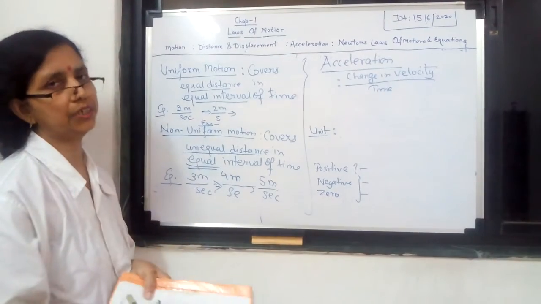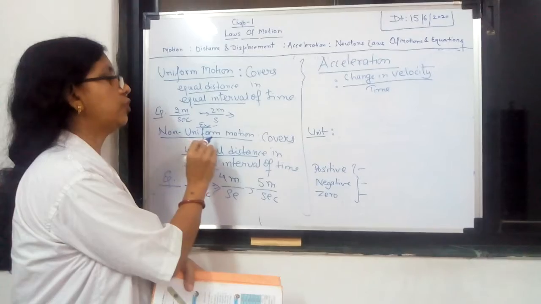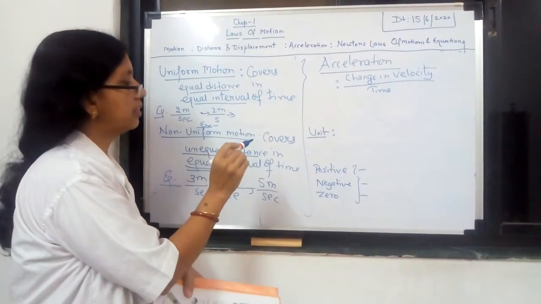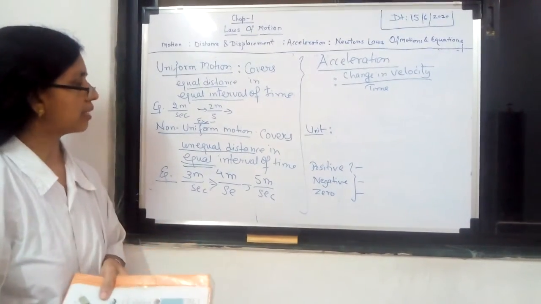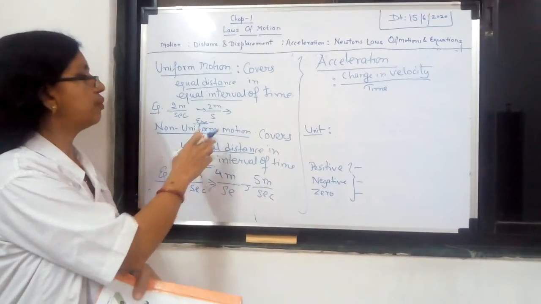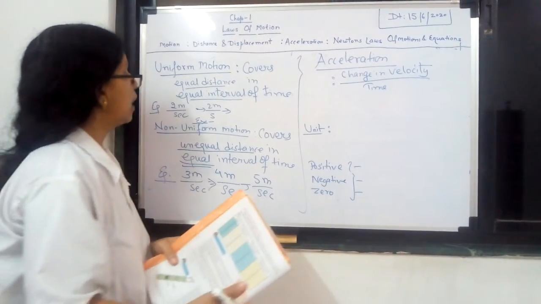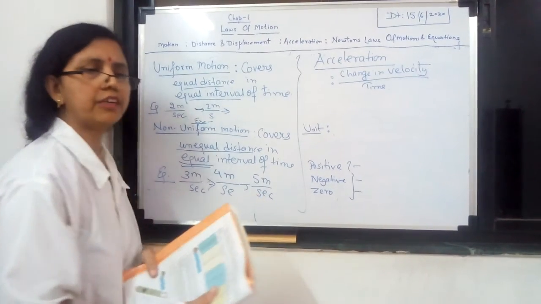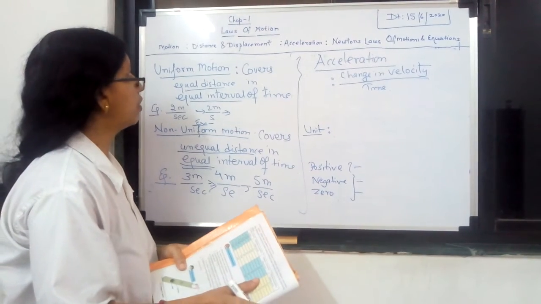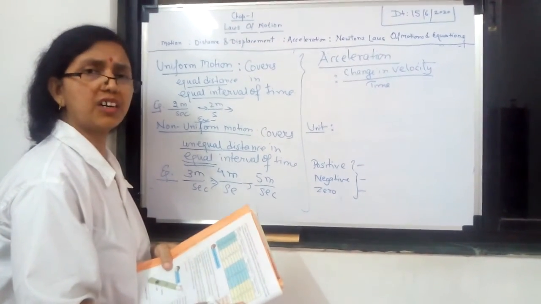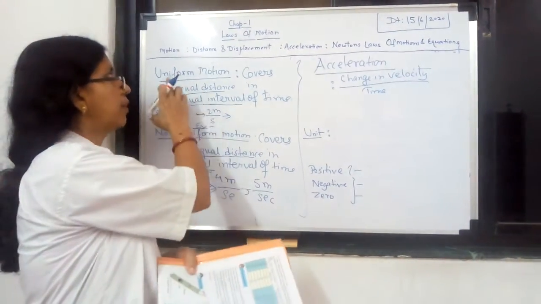Perfect uniform motion is hardly achieved. Most of the time we find the motion is non-uniform motion. That means the object covers unequal distance in equal interval of time. Any example you can give for non-uniform motion? Just now we discussed the motion on a crowded road. And uniform motion is when a train is traveling from one station to another station, in between the path. Also the earth moves around the sun. That is also an example of uniform motion.